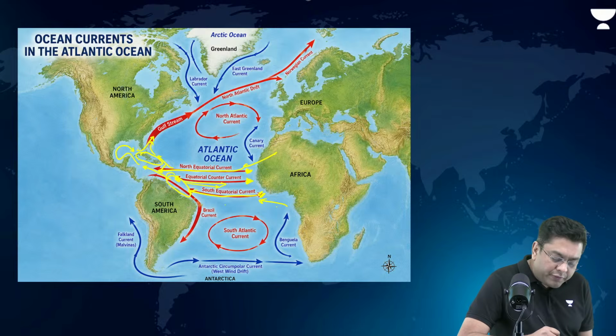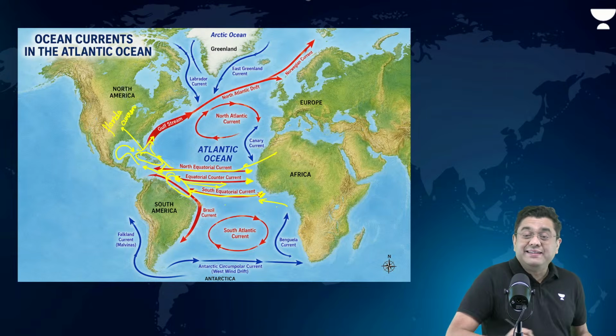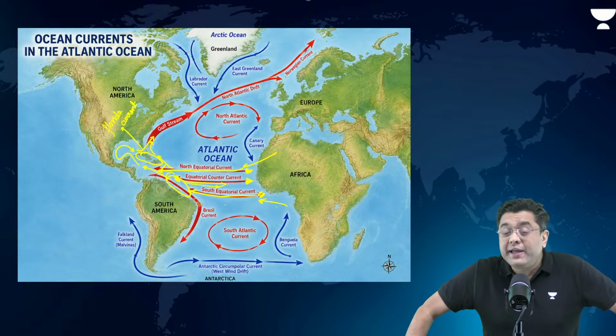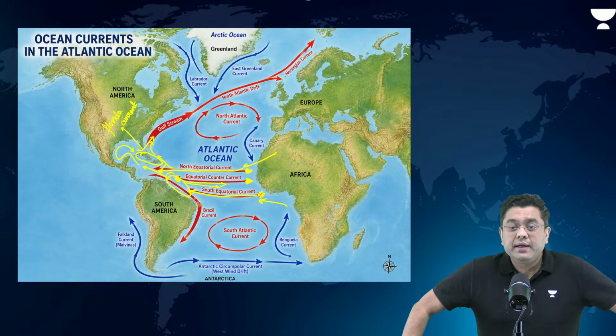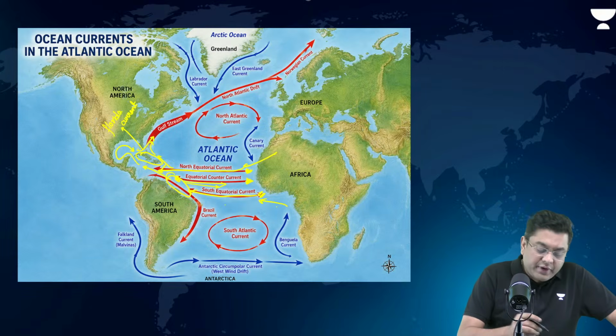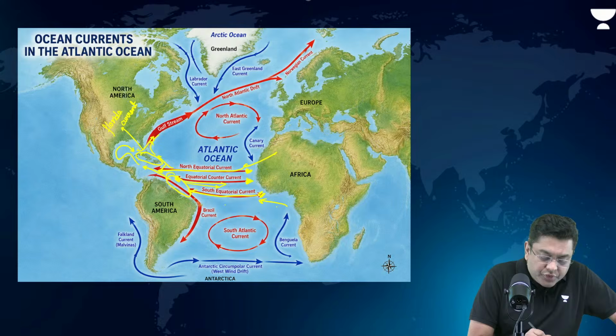This is known as your Florida current. And that is when they generate the strongest ocean current, the warmest ocean current anywhere across the planet. And that is what is referred to as the Gulf Stream.